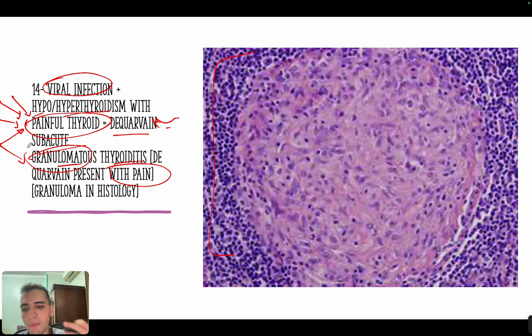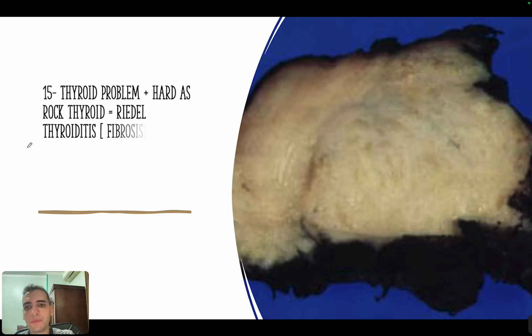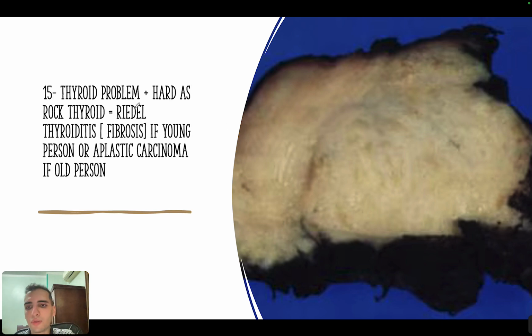Okay. Now, remember what other granulomas you can see. In general, in Step 1, you can see also granuloma in sarcoidosis. You can see also granuloma in Crohn's disease. This would be non-caseating granuloma. And of course, the caseating one will be TB. Okay. The next concept, when you see a thyroid problem and hard as rock thyroid, not firm, but hard as rock, so it's extremely hard, then it would always be Riedel thyroiditis.